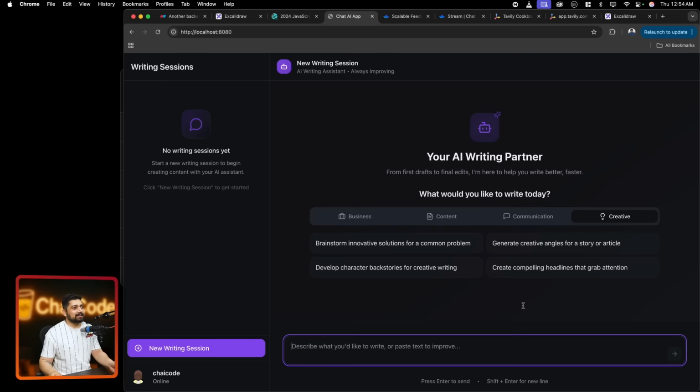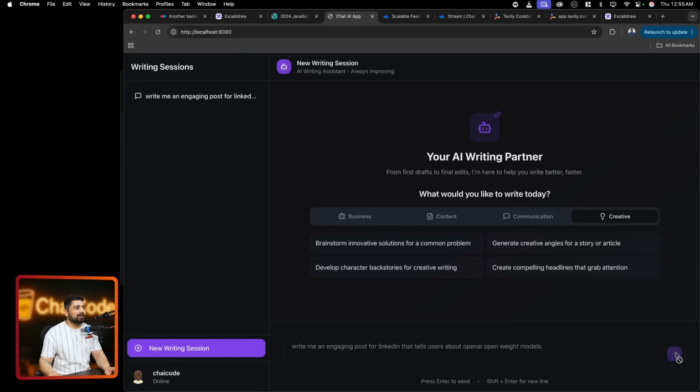So let's go ahead and ask it to write me an engaging post for LinkedIn that tells users about OpenAI open weight models. Oh, my bad, did I mistype it? Nope. How interesting that is. Let's go ahead and enter this. And as soon as I click on this, notice here on the left side, I got a session just like ChatGPT.